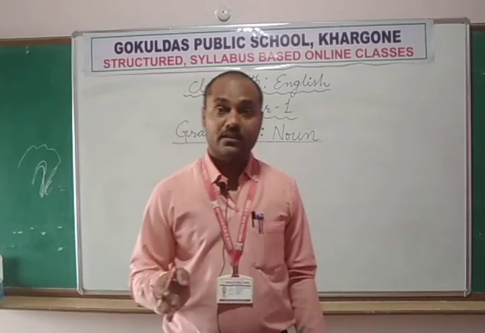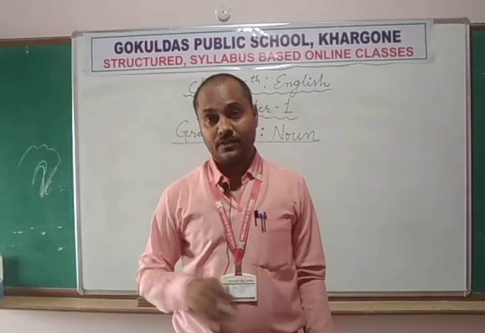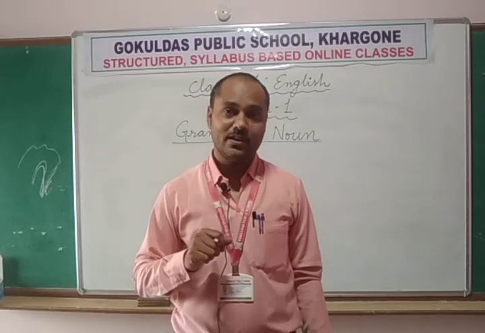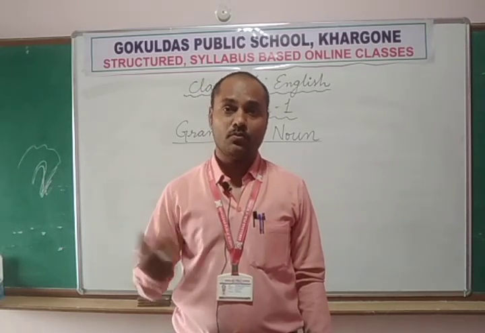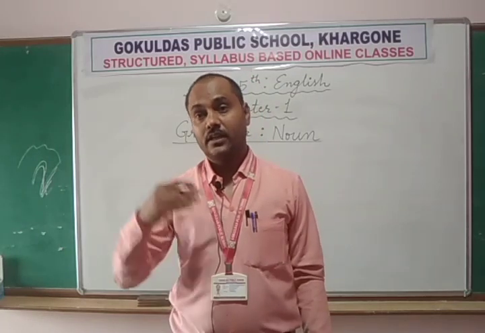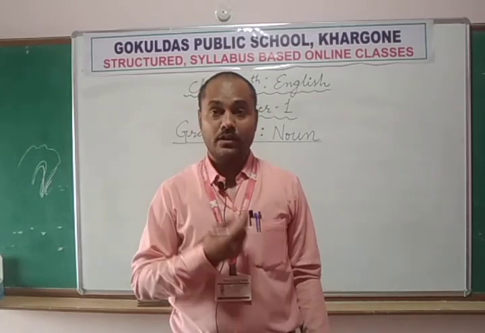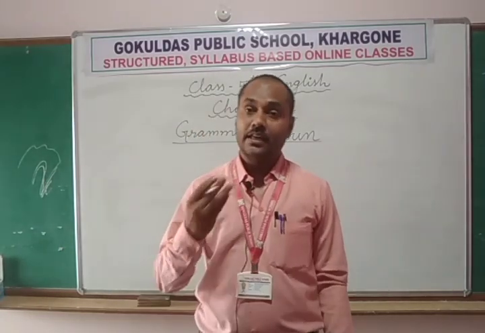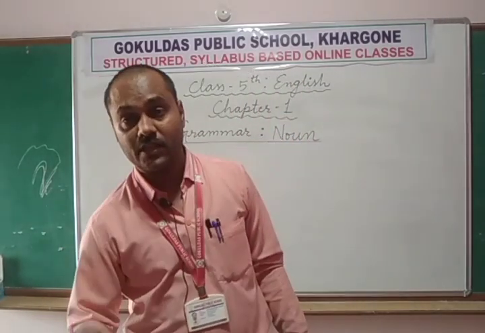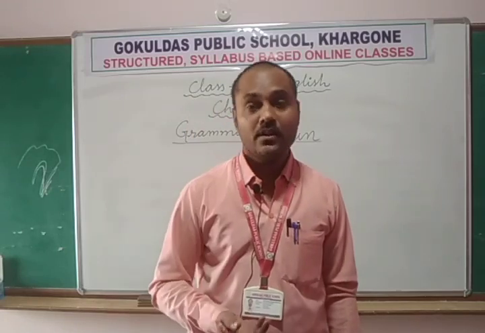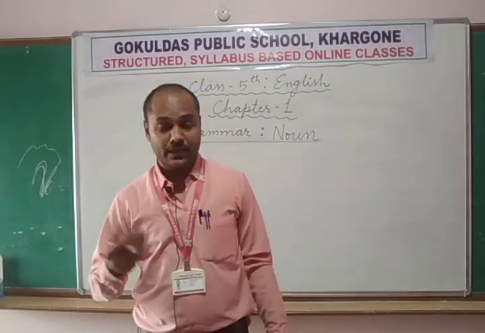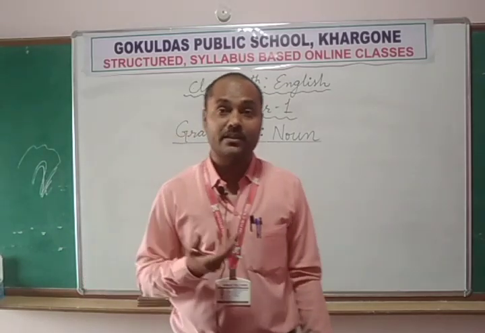Okay, and every place is also having a name. This is a Khargon place. The name of this place is Khargon. Other names are also Indore, Bhopal, Ujjain. Okay, the names of countries are also there: America, Russia, China, India. These are the names. The names of the languages: English, Hindi, Urdu, Marathi. These are all the names of the languages. So sometimes we have some names of some emotions, just like happiness.